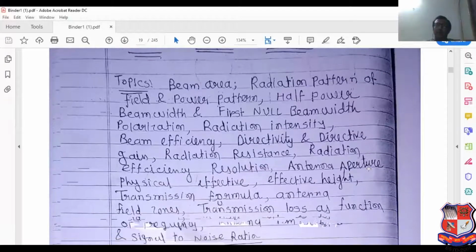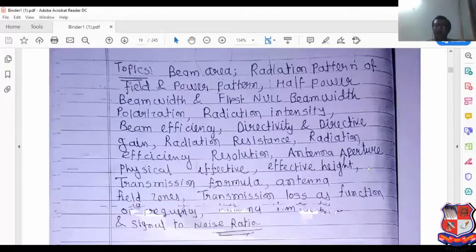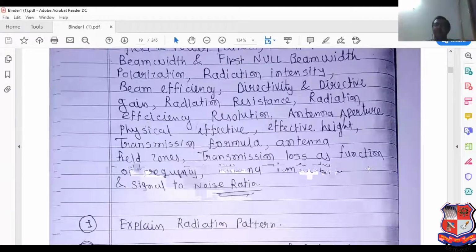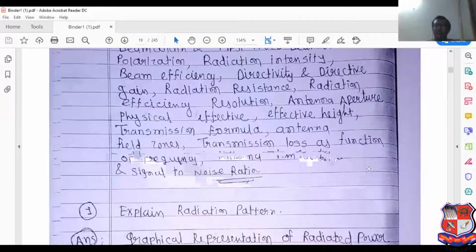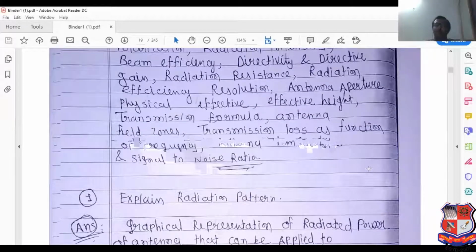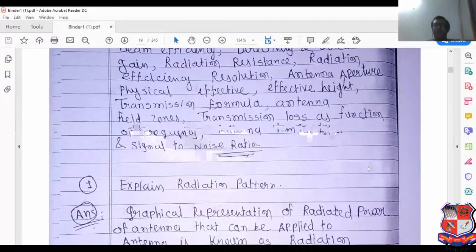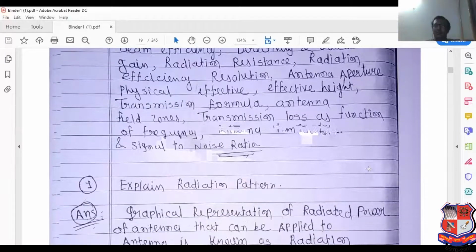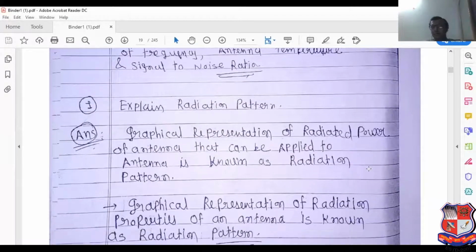So beam area, radiation pattern of field and power pattern, half power beamwidth, beam efficiency, polarization, radiation intensity, directivity, radiation resistance, resolution, antenna aperture, physical aperture, effective aperture, Friis transmission formula, very very important for MCQ. All the content established here in chapter number 2 according to GTU syllabus is very very important for MCQ. Let us start with the first MCQ.